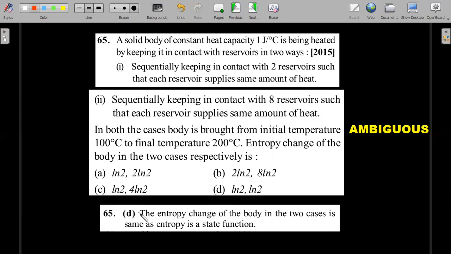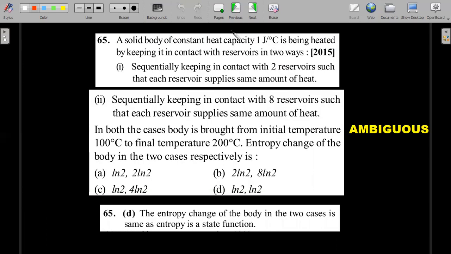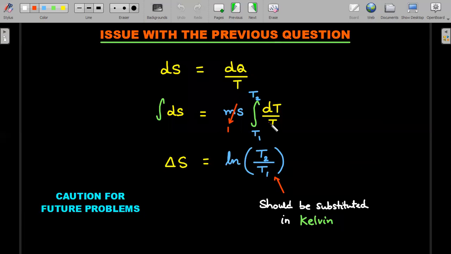The reason why we objected is, and we take this opportunity to learn how to do the entropy calculation in the case of a solid body. Okay, so this is for our future problems. So dS for any reversible process is dQ by T. You should know this. Integration of dS for all the steps that he's talking about is the integration of this, and for solids dQ is m s dT during temperature changes. So ms comes out because mass is constant, and s is given. The ms value is given as 1 in this problem. You could see at the top, heat capacity dT by T, and therefore you end up getting in this problem ln T2 by T1.